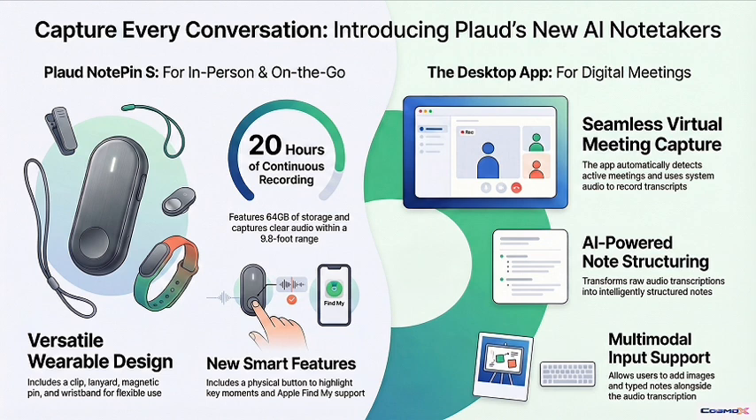Okay, so let's start with the hardware. The NotePin S. It's the successor to a device that was already pretty popular. Very popular. Priced at $179, and it's really built for people on the move. But here's a question. If the AI is so smart, why do we still need a physical pin? That's what's so fascinating. They're reinforcing the human element in all this.